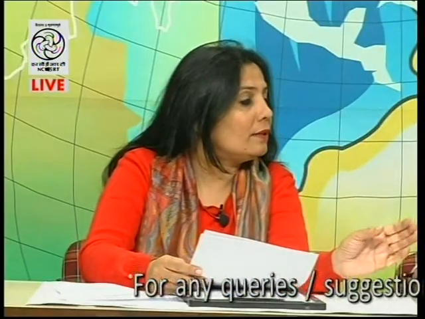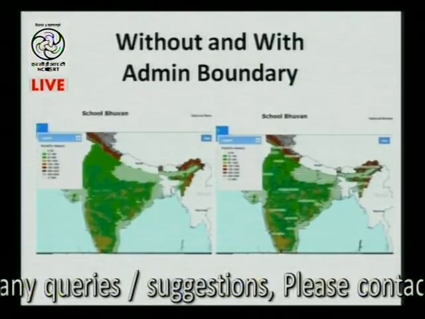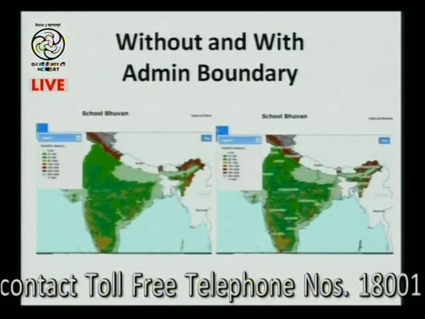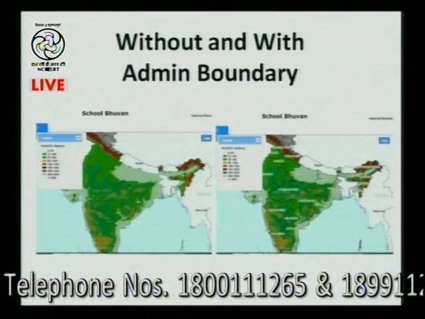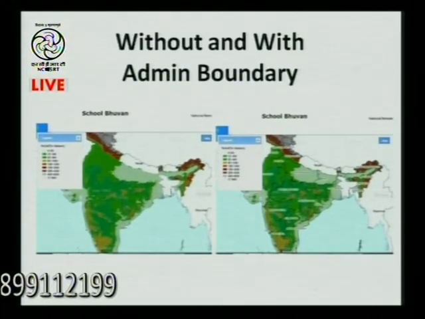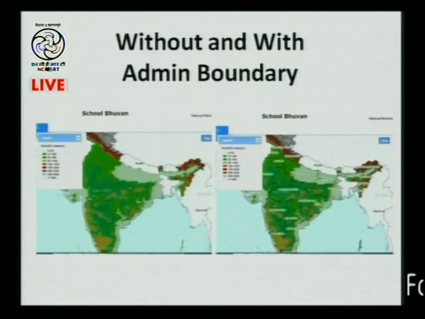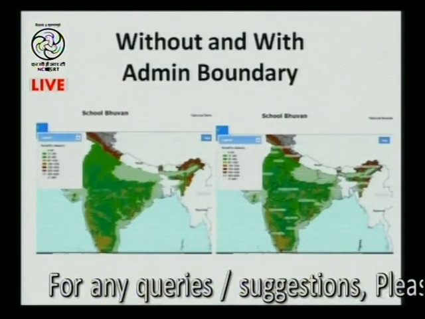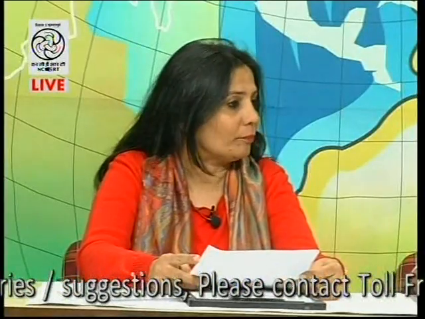So it gives them a clear understanding that okay, these are the states under which the mountain region falls, these are the states under which the plains fall, these are the coastal areas. It helps in building the understanding of the learner. So this we cannot do in our textbook. This becomes easier when we are handling this technology.